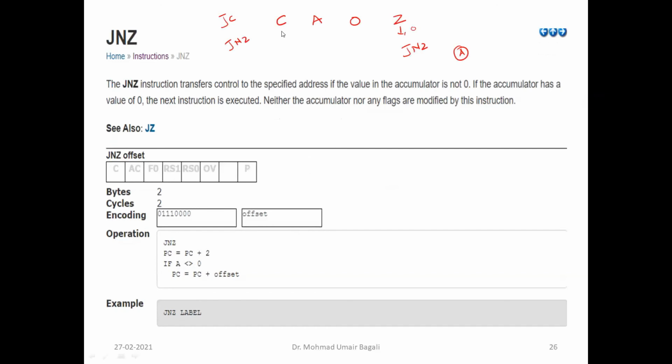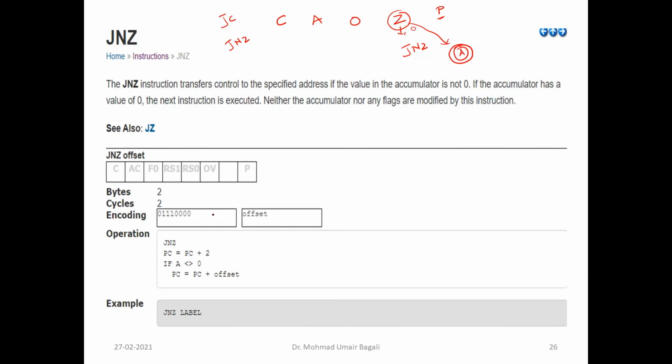Here I have told, right? Carry flag bit you have, auxiliary flag bit you have, overflow flag bit you have, and then we have a parity flag bit. Zero flag bit is not there. But how is it testing the zero flag bit? With accumulator content. Only accumulator register content it will test, whether the accumulator is 0 or non-zero. If it is 0, then it is as if you have a zero flag bit over there. In some microcontrollers, we have a zero flag bit as a status flag bit. But here in 8051, they have not given a direct zero flag bit.